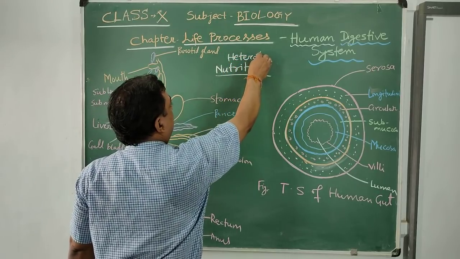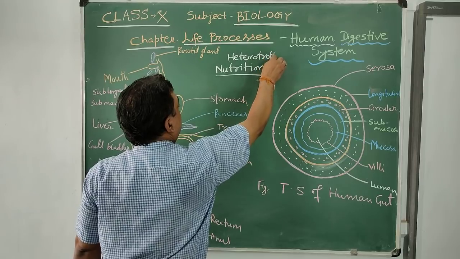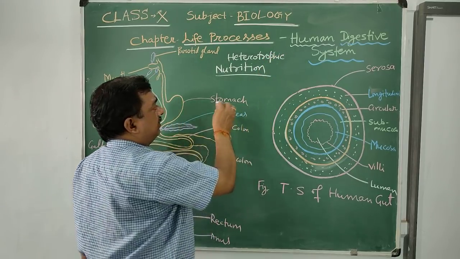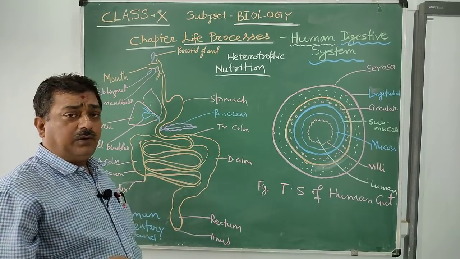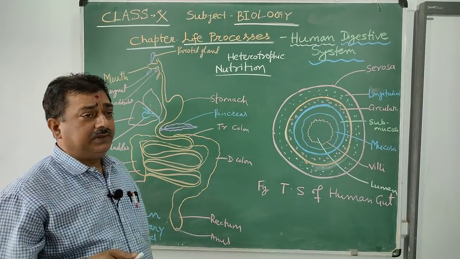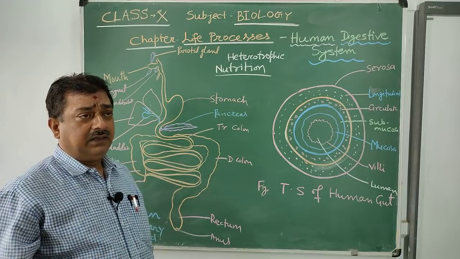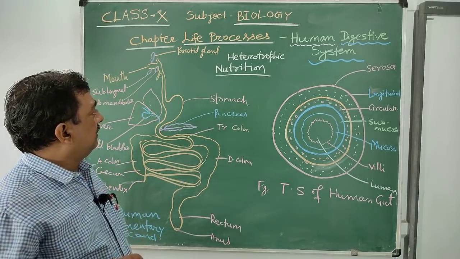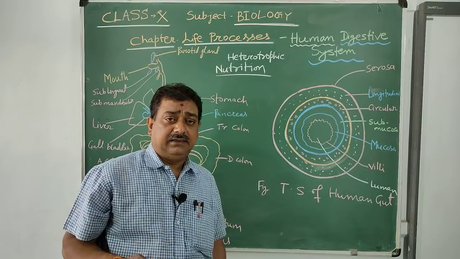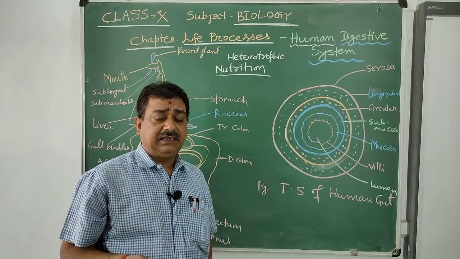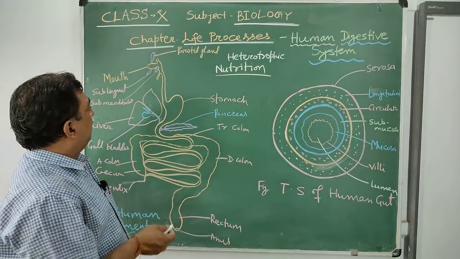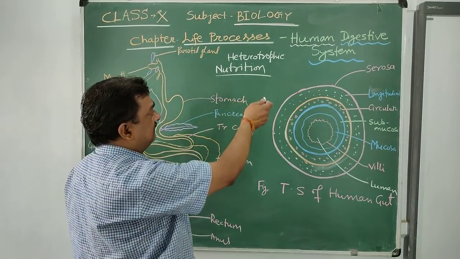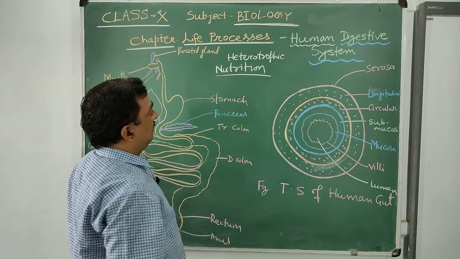Heterotrophic mode of nutrition. Human is omnivorous and the mode of nutrition is heterotrophic. Heterotrophic means food is taken from the outside. They depend on an external source for food. So the human digestive system is very important.